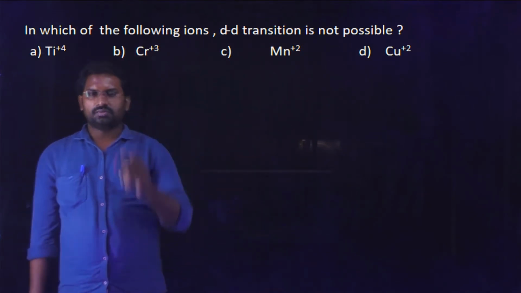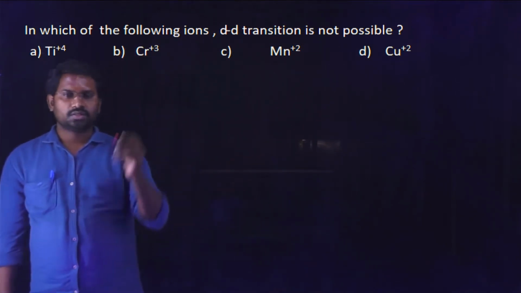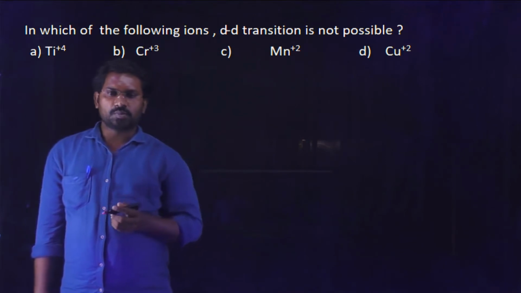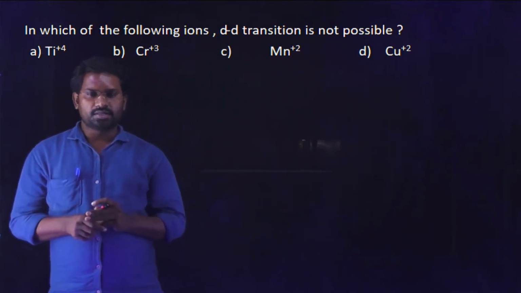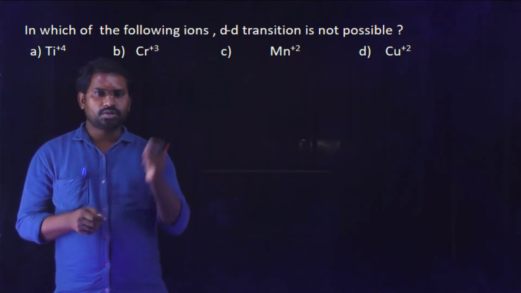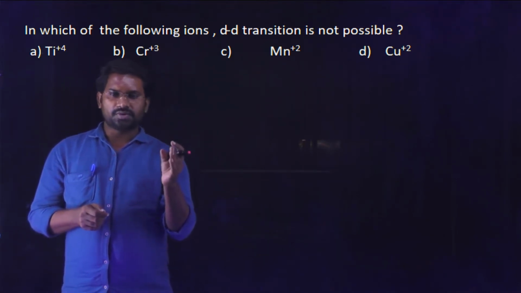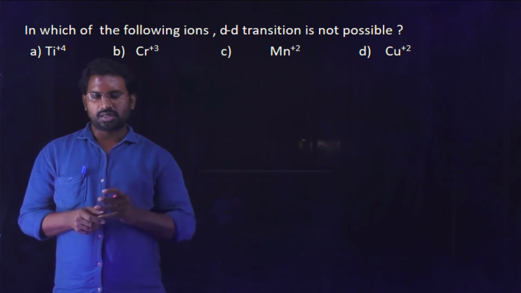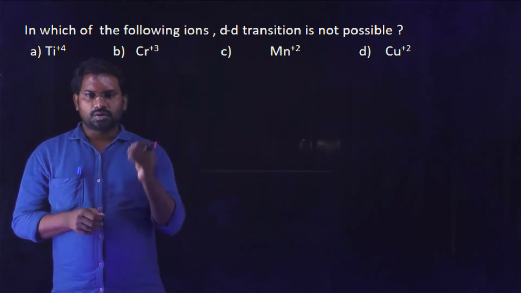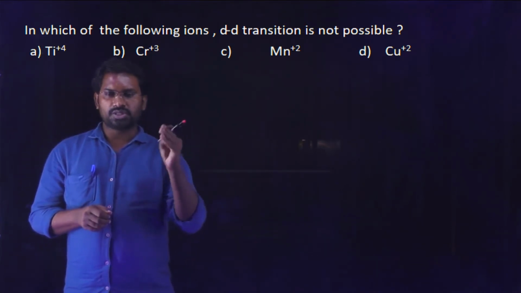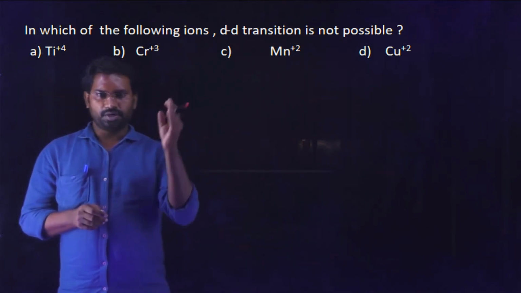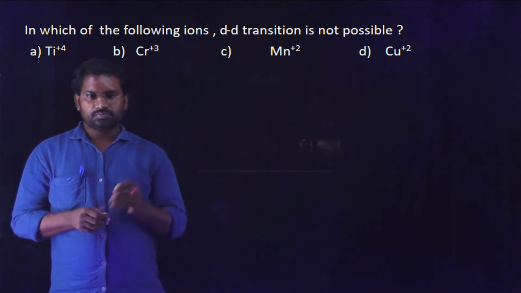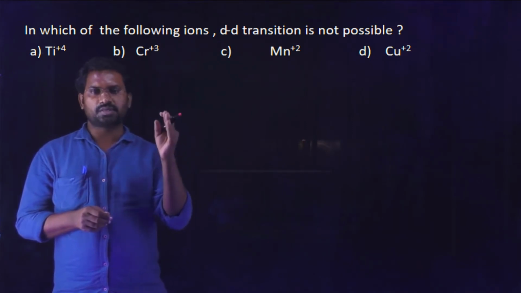The first question: in which of the following ions is d-d transition not possible? The d-d transition is a very important factor in transition elements. There are many properties exhibited by transition elements. In that, the important point is that these transition elements exhibit some color.